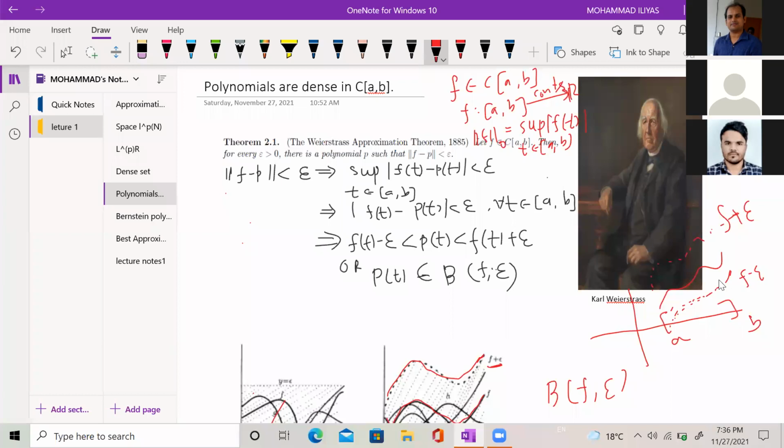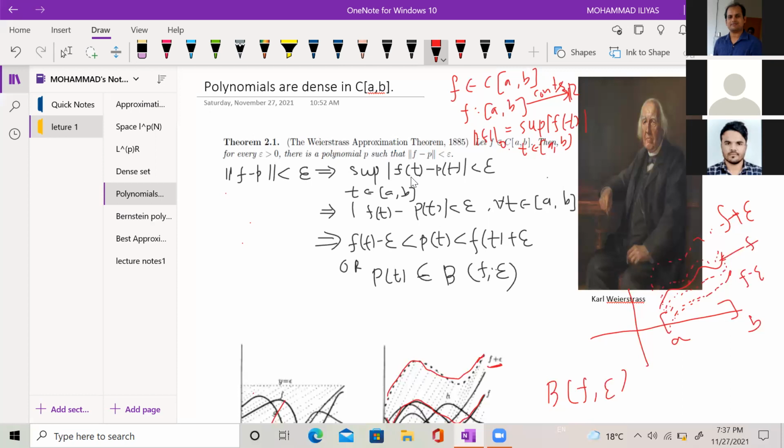So the band can be smaller as well as larger because epsilon is arbitrary here. If I choose this narrow band, then again I can find a polynomial which approximates this function F, this continuous function F. So it says that given any continuous function F, you can approximate it by a polynomial.